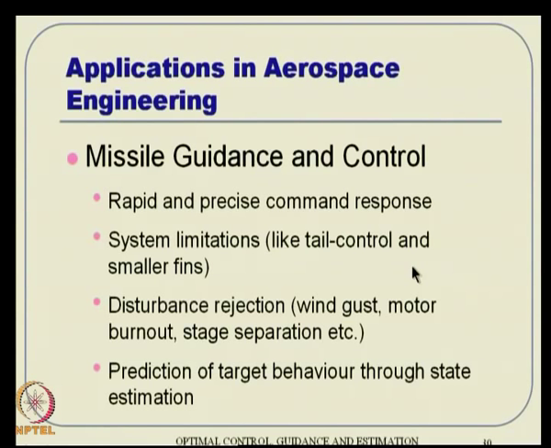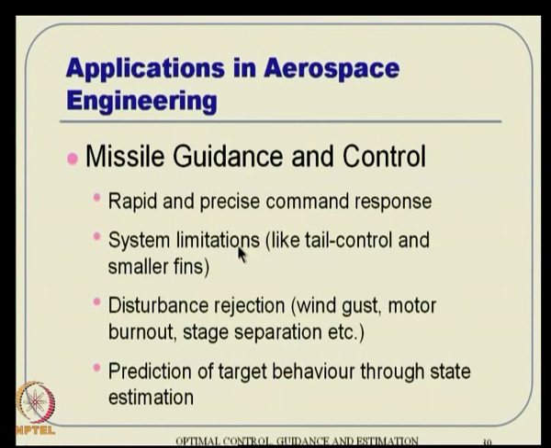Alright, so there are applications, as I told. The first application is in guidance and control of missiles, and essentially I am talking about applications of optimal control and estimation, both. So first is missile guidance and control. We require it for several reasons. The first thing that we require is rapid and precise command response, and it should also take care of system limitations. For example, the missiles do not have large fins, for small radar signatures and all that, and they can be tail controlled also. That leads to something called non minimum phase systems.